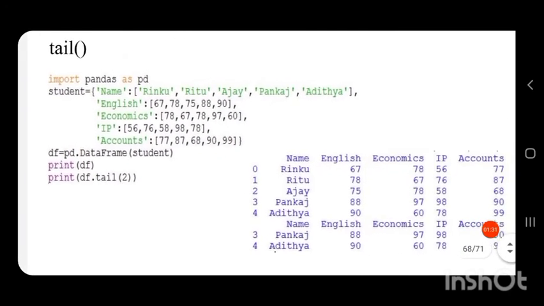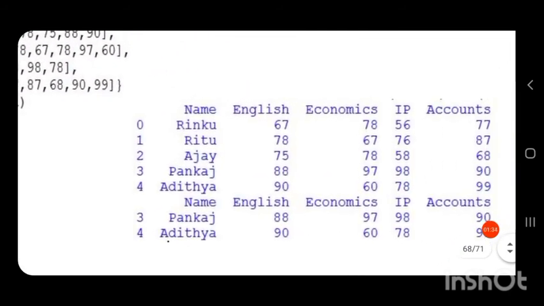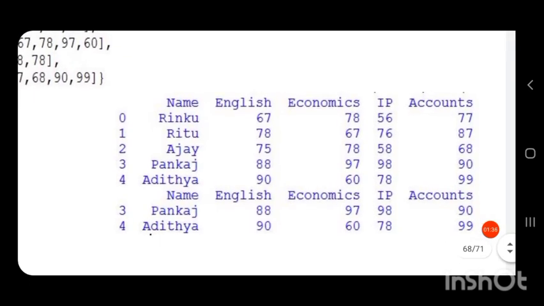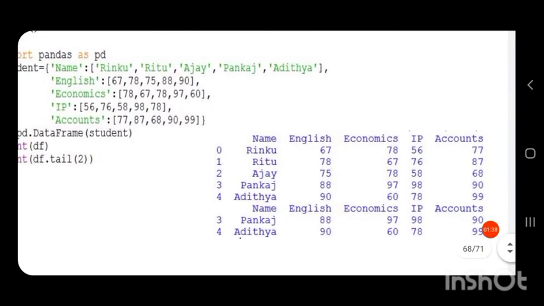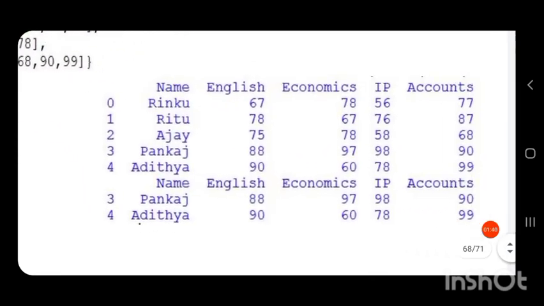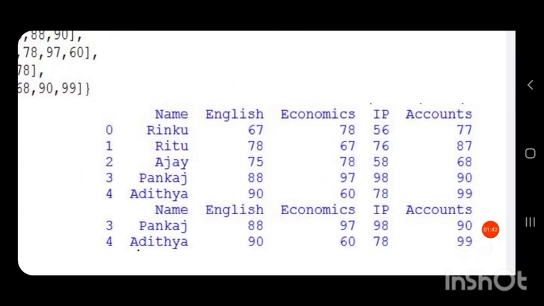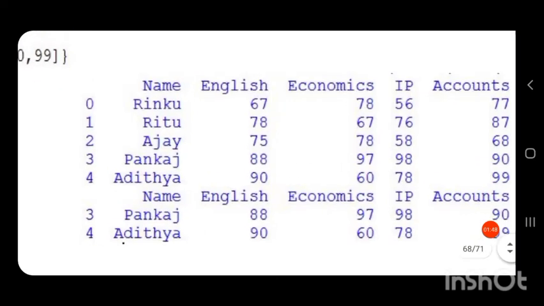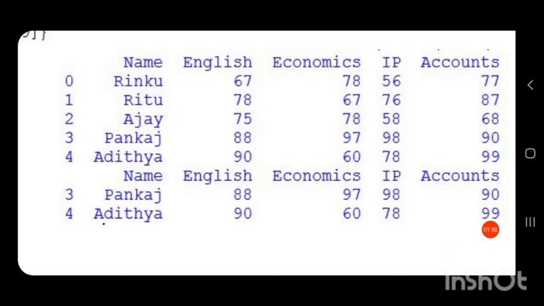So this tail function will retrieve the values for the last 2 rows of that data frame. So you can see this is our data frame, and by applying the tail function you can see the last 2 rows of this data frame are returned.